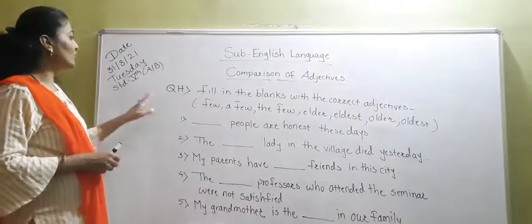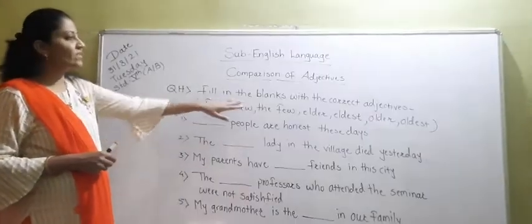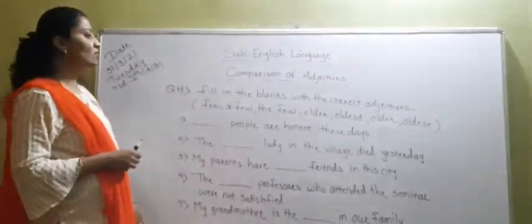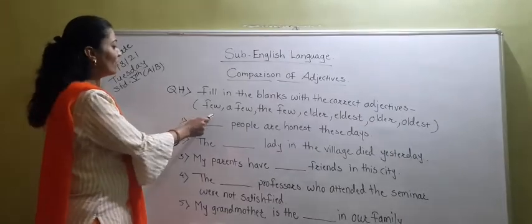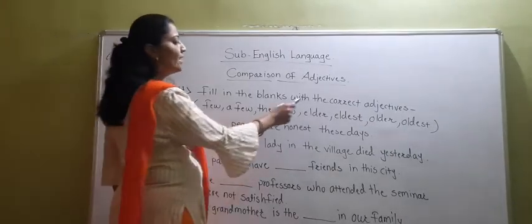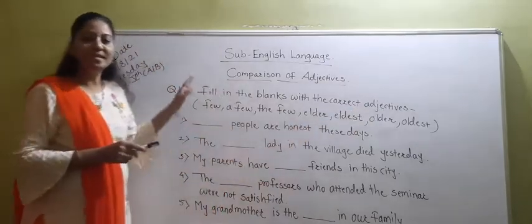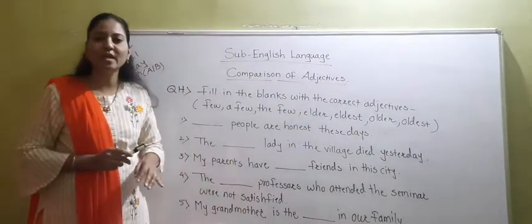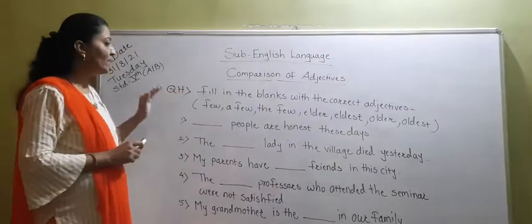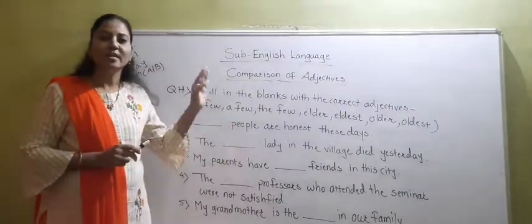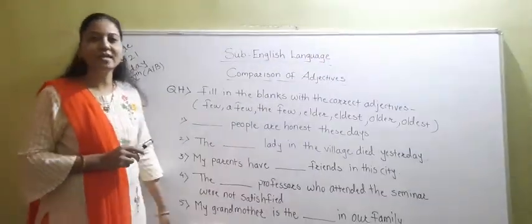Now students, see question number H. Fill in the blanks with correct adjectives. Which adjectives do you have to use from the bracket? Few, a few, the few, elder, eldest, older, oldest. It means all the mixed words we have studied up to now are given here, and you have to use them in the following sentences.